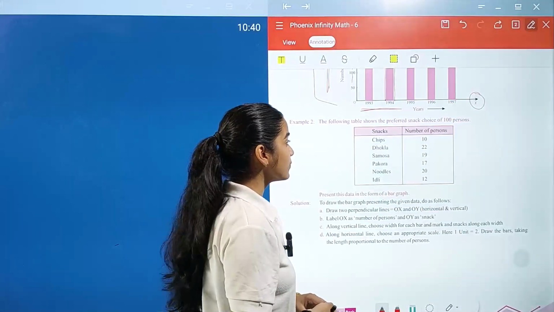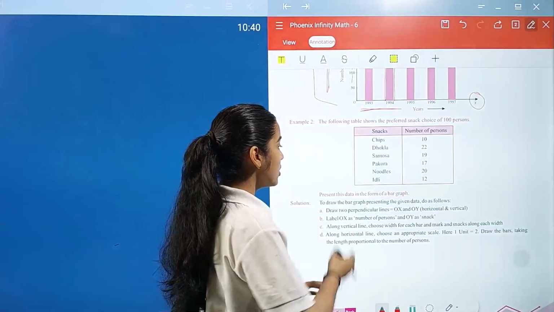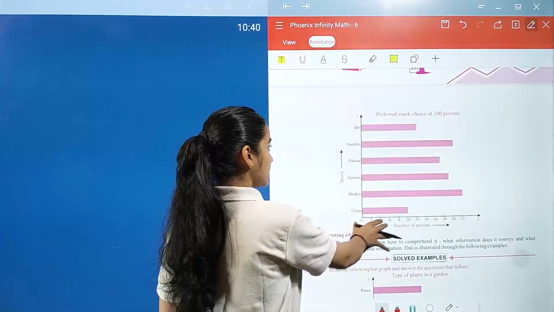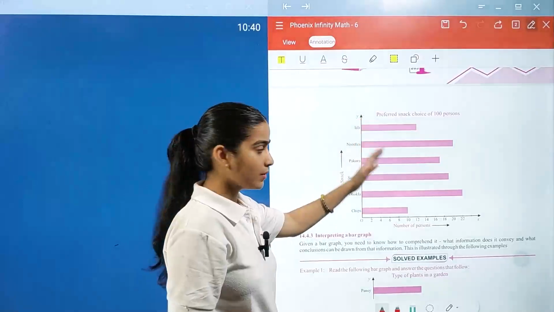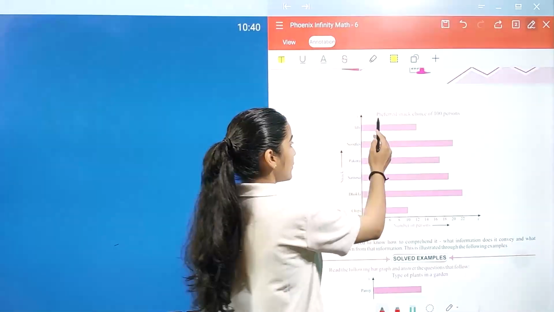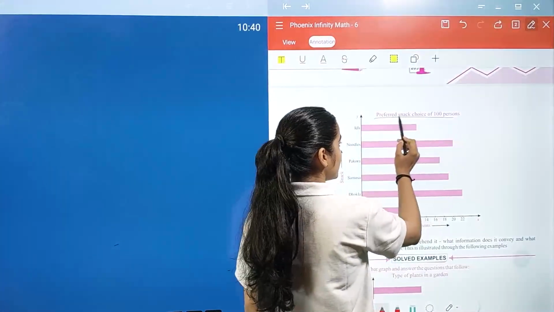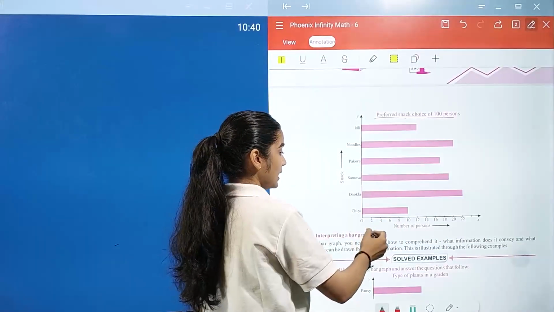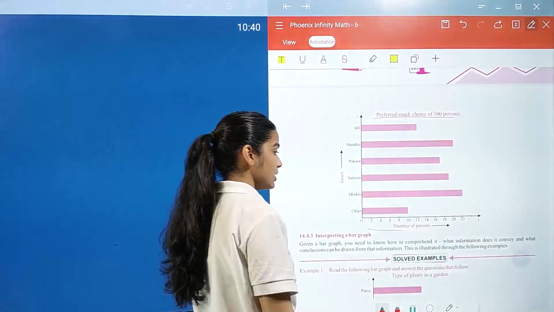Now the second bar graph we have to form. The following table shows the preferred snack choice of 100 people. So in this we have to represent this bar graph. So it is represented in a different way. That is your vertical way and this is your horizontal way. So this is the title of your bar graph: preferred snack choice of 100 people. These are the snacks we have, and these are the numbers of frequencies which we have to show.